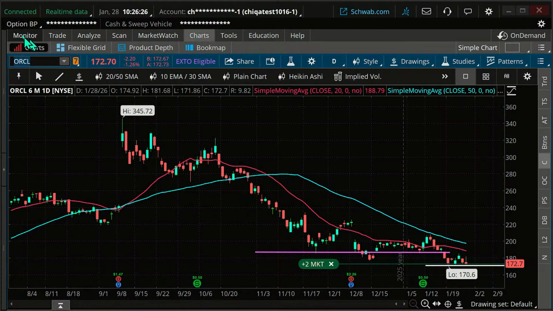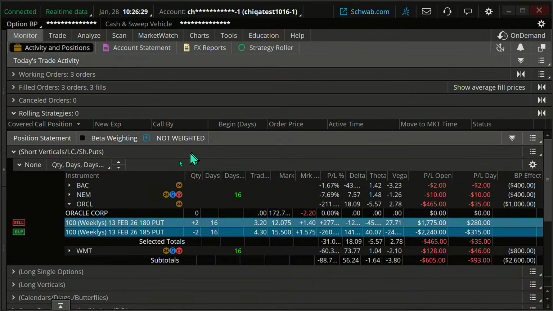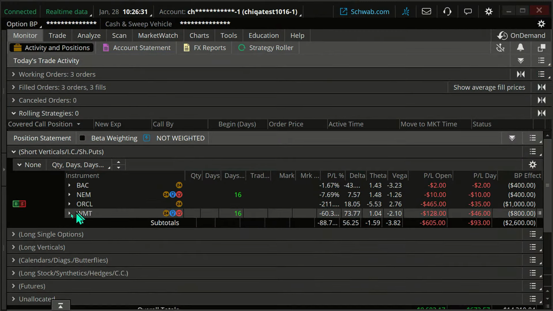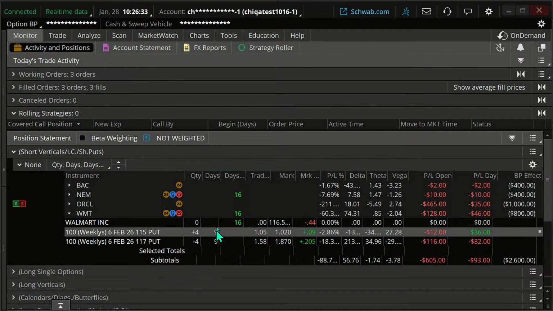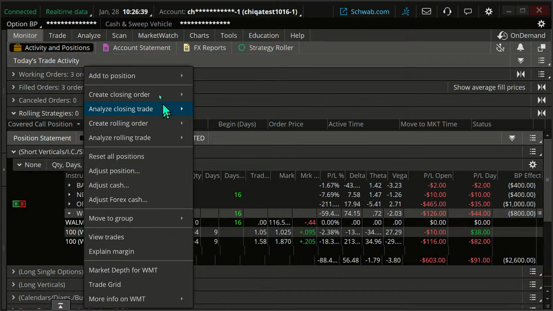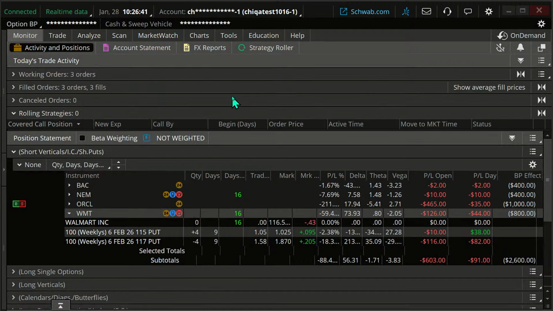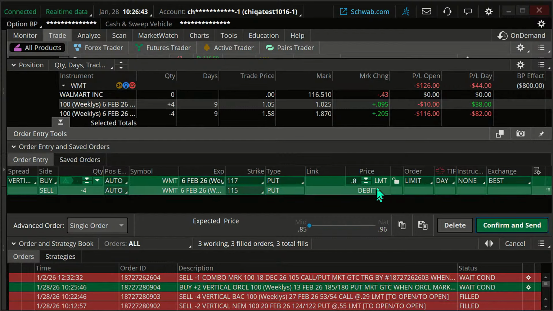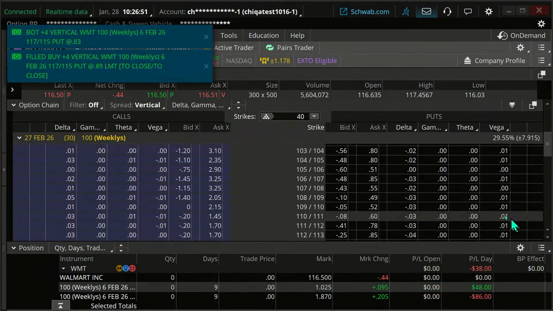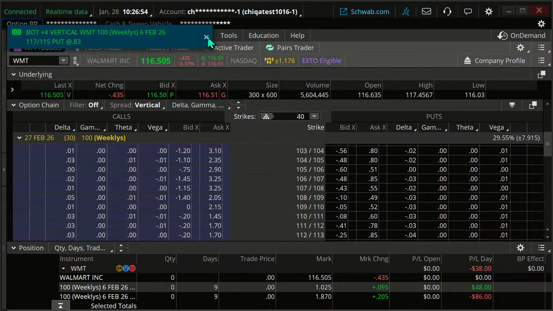Another reason you'd get out is as we approach expiration. So in other words, Walmart, hey, I've got 9 days to go till expiration. Under the 10-day mark, usually we're just going to look to get out of those. I'm just going to right click on this and create a closing order. And whether we're doing good or not so good, we're going to look to get out of this trade once we're under the 10-day mark. So we're out of that Walmart trade.